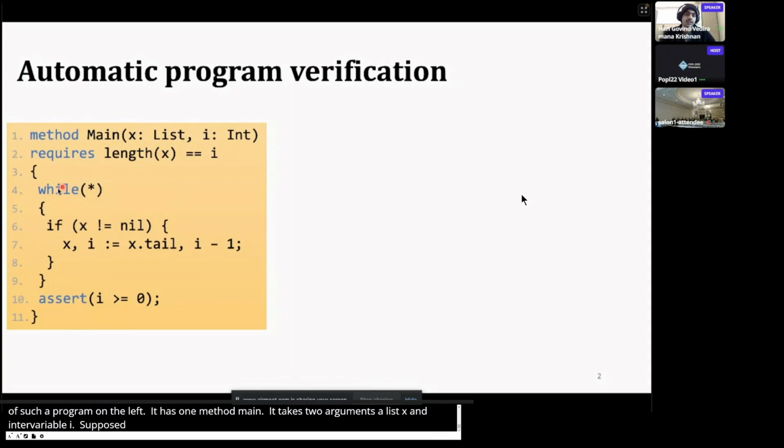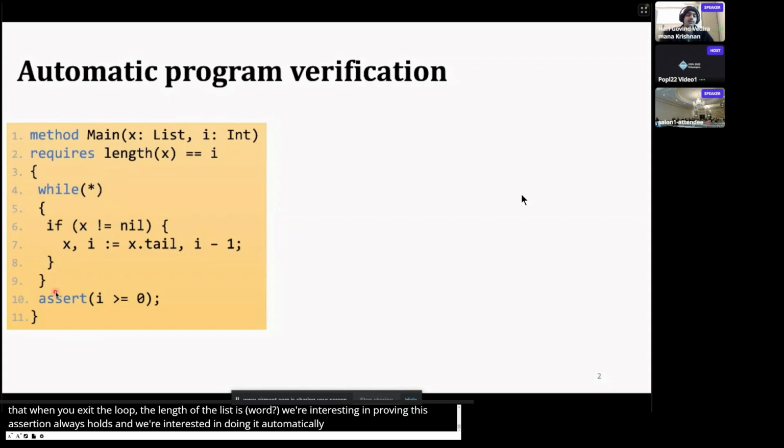The integer variable I is supposed to store the length of the list. And the program, in a non-deterministic while loop, keeps removing elements from the head of the list and decreases the variable I accordingly. And it is asserted that whenever you exit the loop, the length of the list is positive. We are interested in proving that this assertion always holds, and we are interested in doing it automatically.